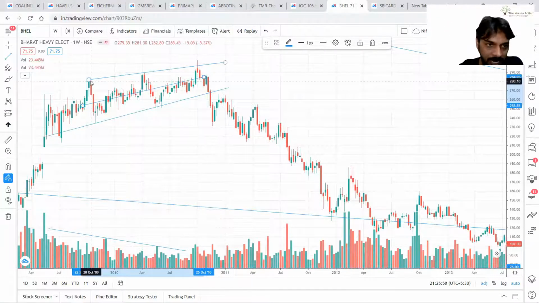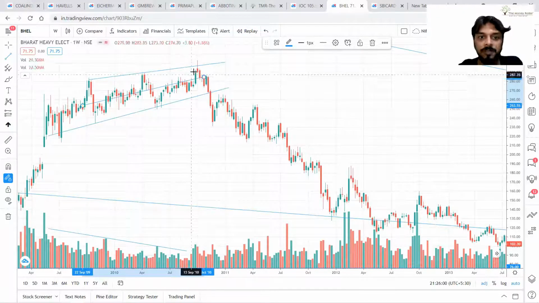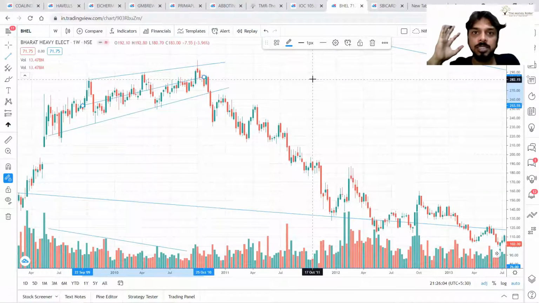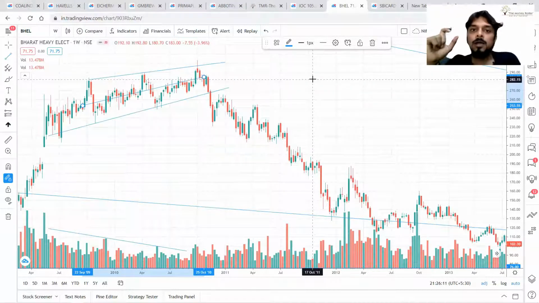So here there was one divergence, two divergences, and three divergences. There may be 5, 6, 7, 8 divergences of volume and price. But that will only tell you that the structure is weakening. That means you should be alert. That's it.